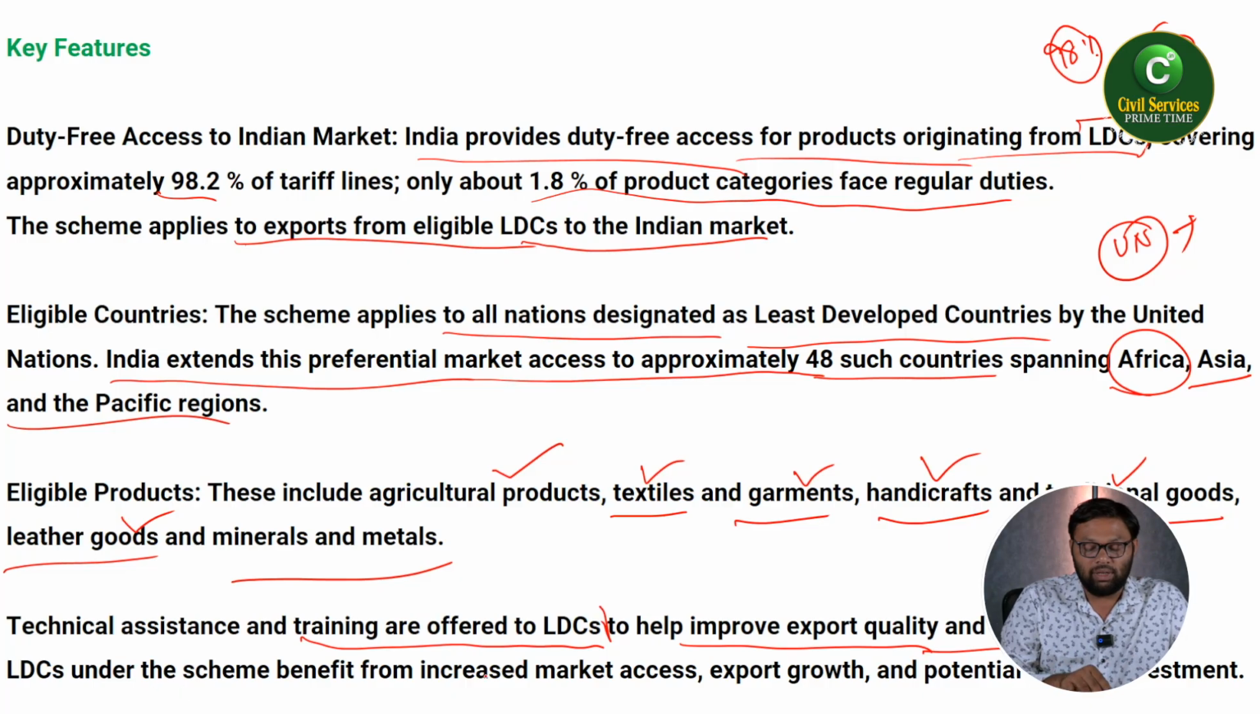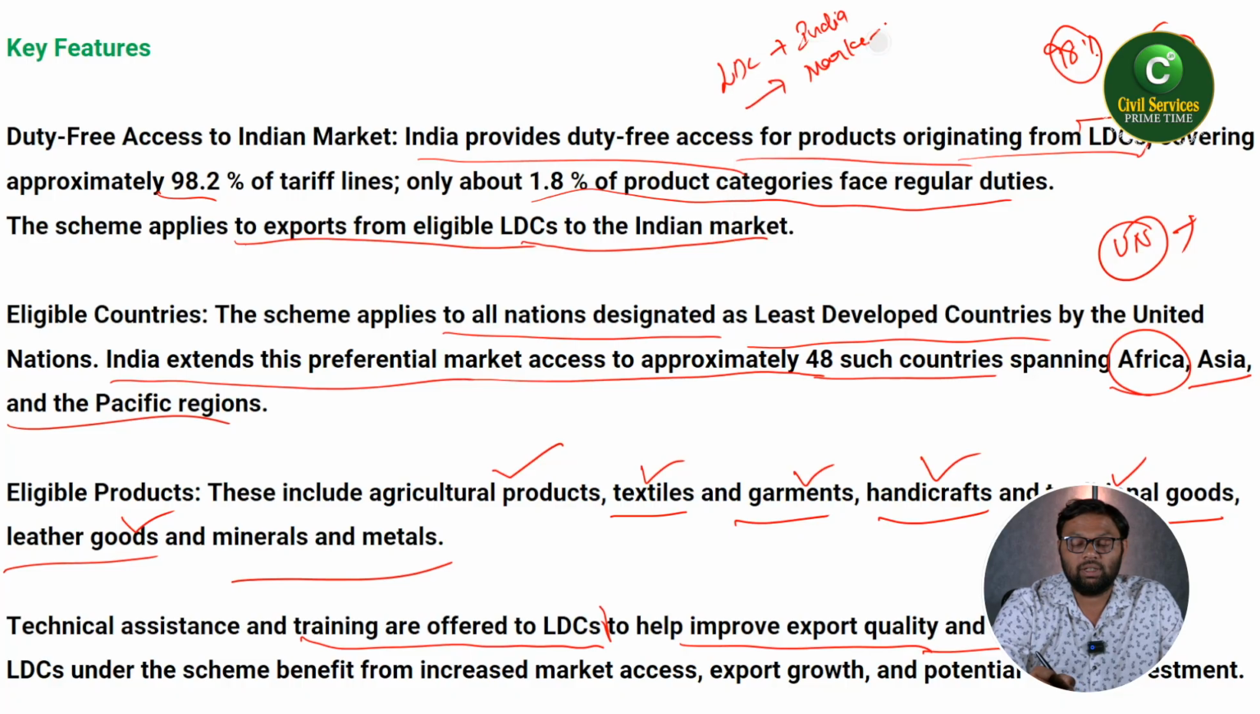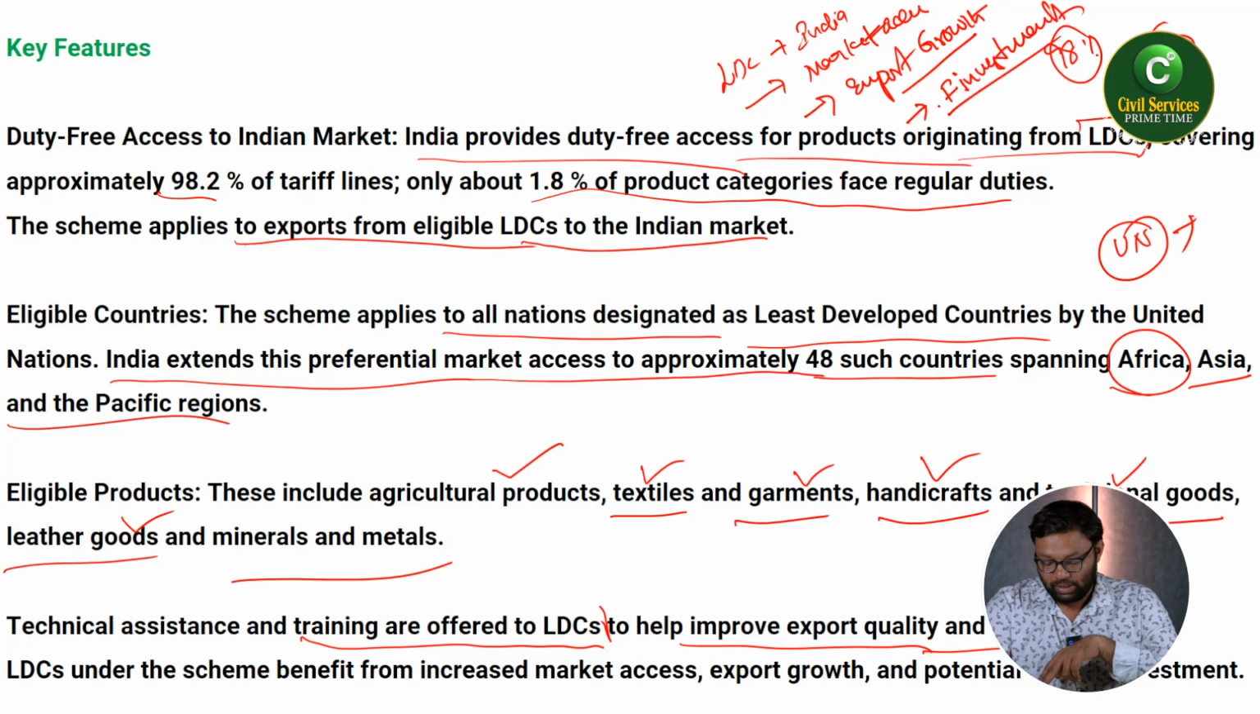LDCs under the scheme benefit from increased market access, export growth, and potential foreign investment. So from least developed countries to India, they have market access. Obviously, India is giving market access to almost 98%. Next one, export growth. From these countries, export growth will be very high. When countries are promoting export growth, obviously they can expect foreign investments also. So those are the major key features.